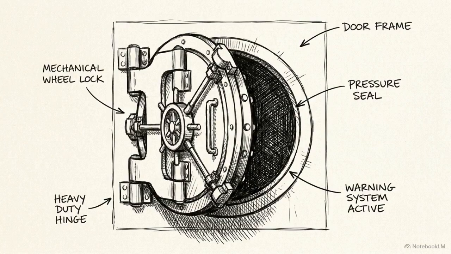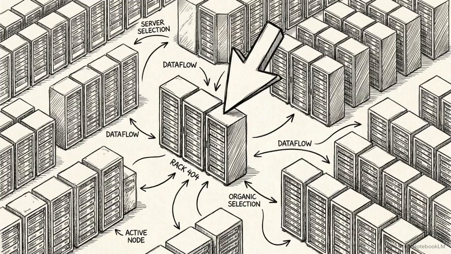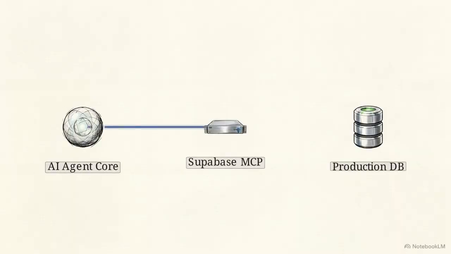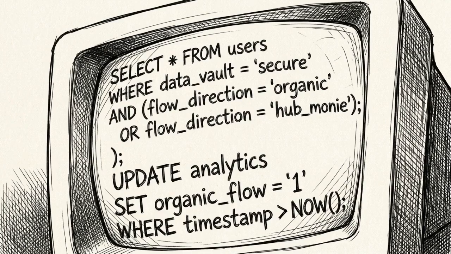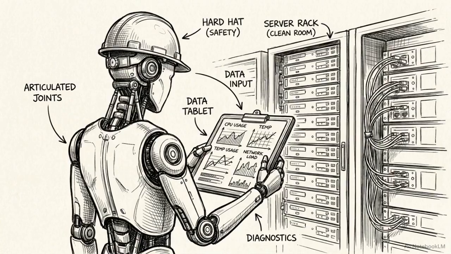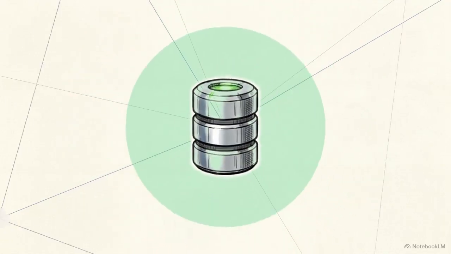Pulling read-only data is one thing, but the stakes jump considerably when you need an agent to actively manage live database infrastructure, like a production Supabase environment. By connecting the Vinkius Supabase MCP Server, you give the agent direct control over your backend. Instead of just generating SQL snippets in a chat window, the AI becomes a functional DevOps engineer that can execute structural changes on command. And Supabase is a single node in a much larger network.